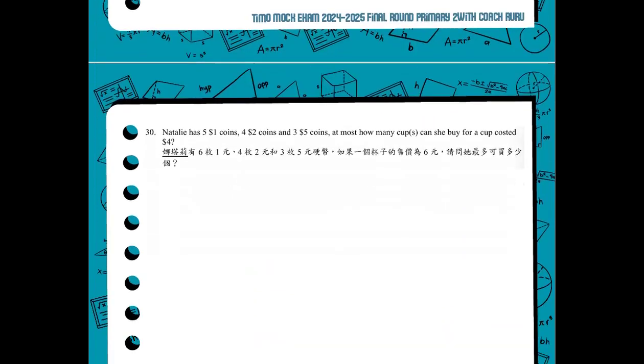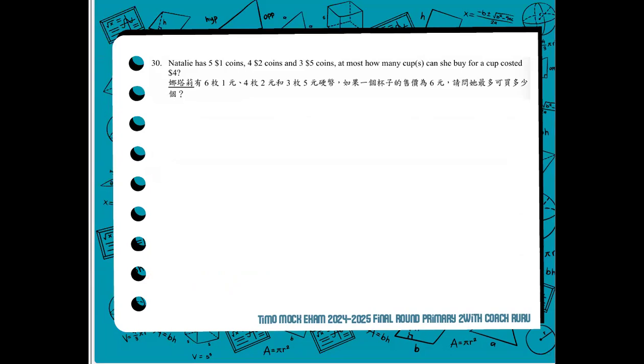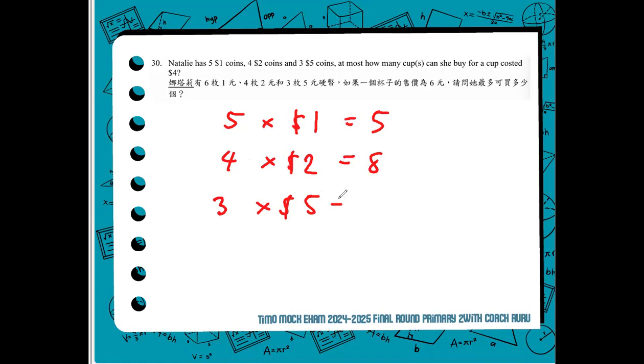And now we're down to the last number, 30. Natalie has 51 coins: 5 $1 coins, 4 $2 coins, and 3 $5 coins. At most, how many copper cups can she buy if a cup costs $4? Okay. So you have 5 $1 coins. Then you also have 4 $2 coins and 3 $5 coins. This is equal to 5, this is equal to 8, and this is equal to 15.